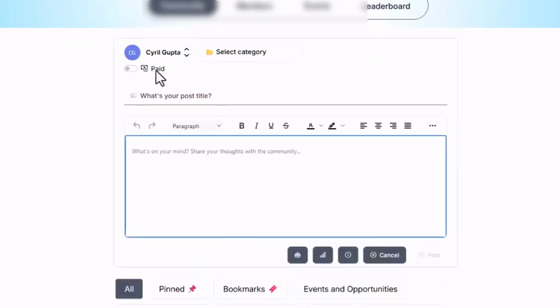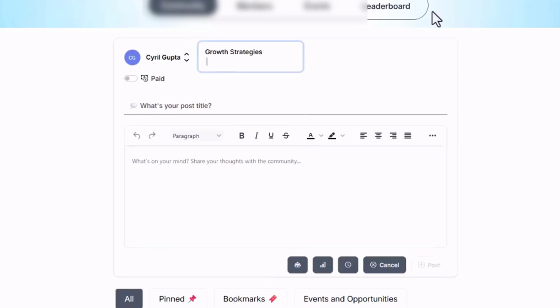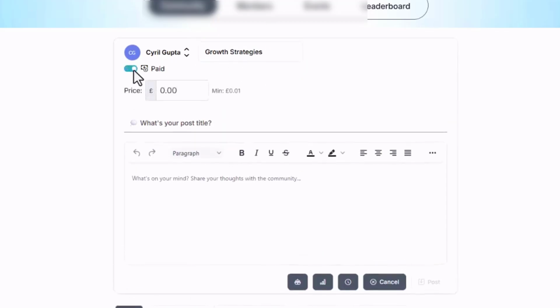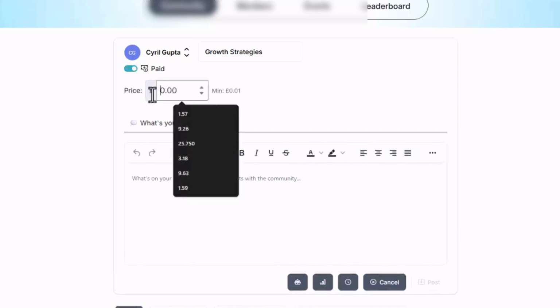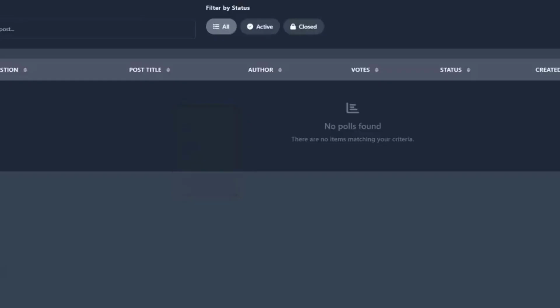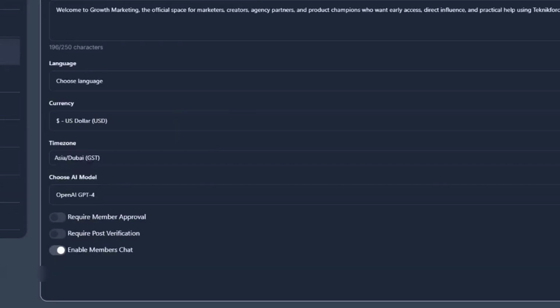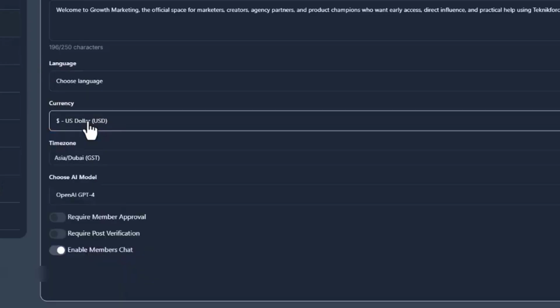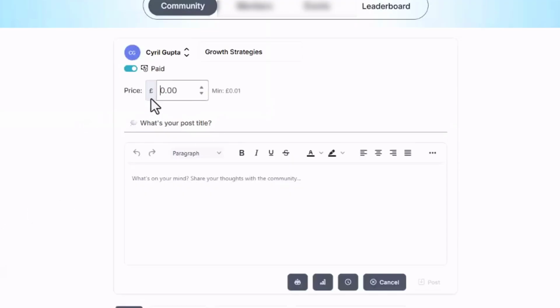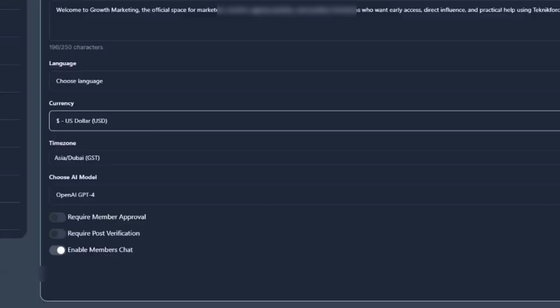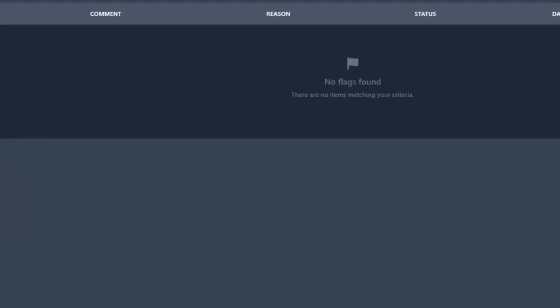Okay, let me try to show you quickly a paid post, because it is really cool. It is a cool way to bring in money. Simply click over here. You will get to see what post you want to make, and this is again available to admins and moderators, the payment system. You just turn on paid post, and I think this is set now to British pound for the currency. You get to choose what currency you want to use in the settings. So you can change the currency. You simply set a price like $5 so people will have to pay.